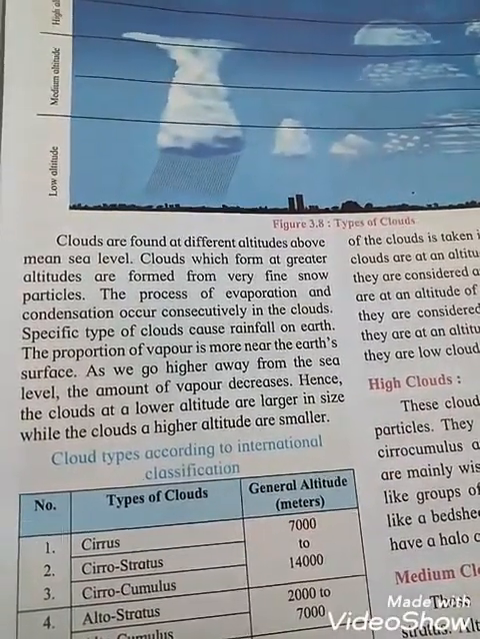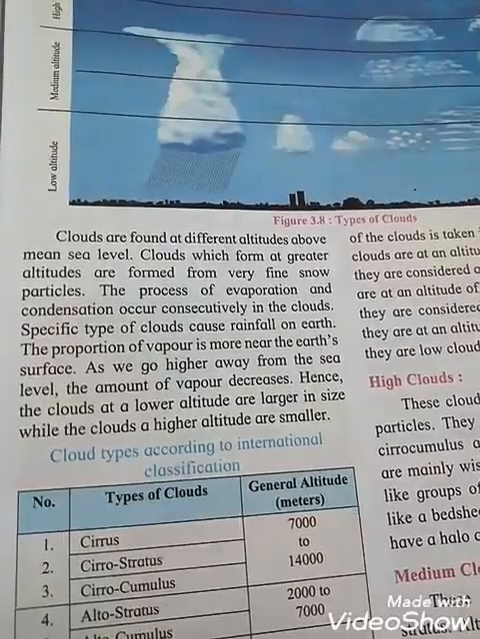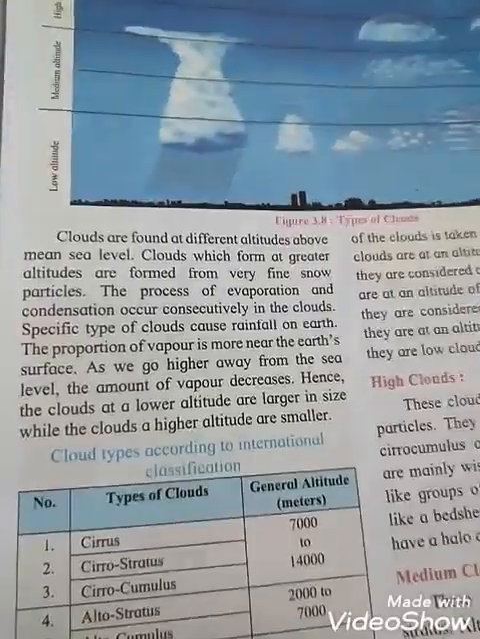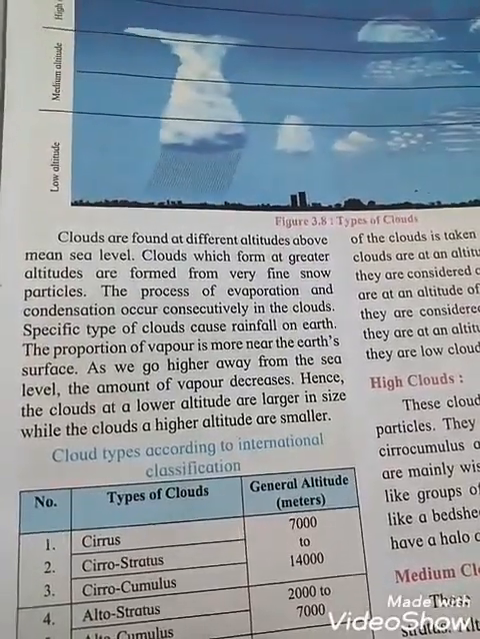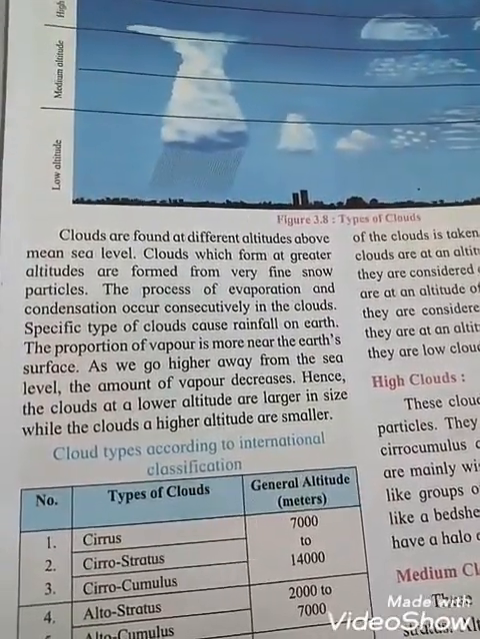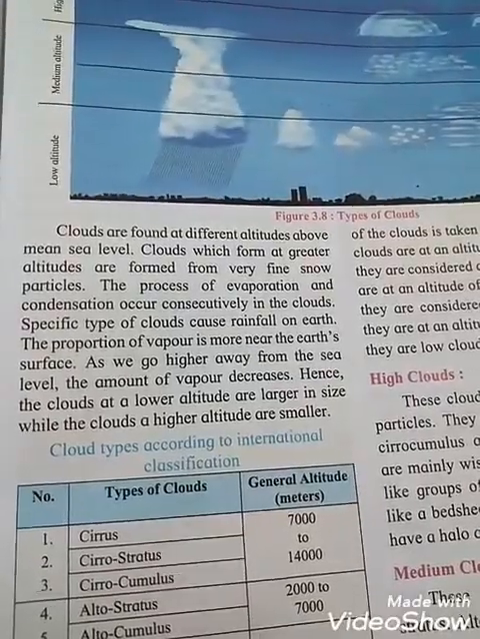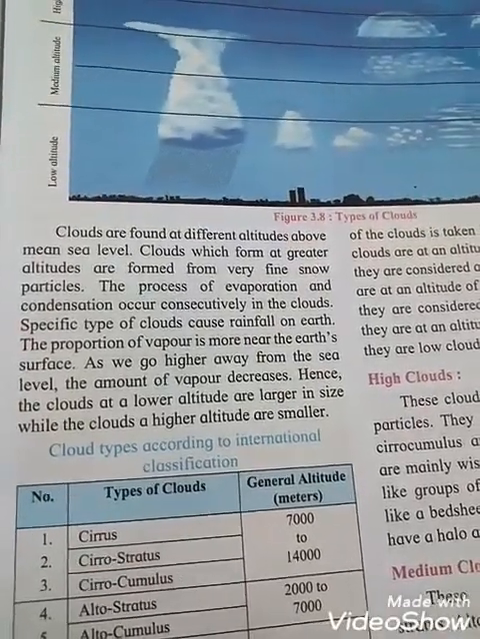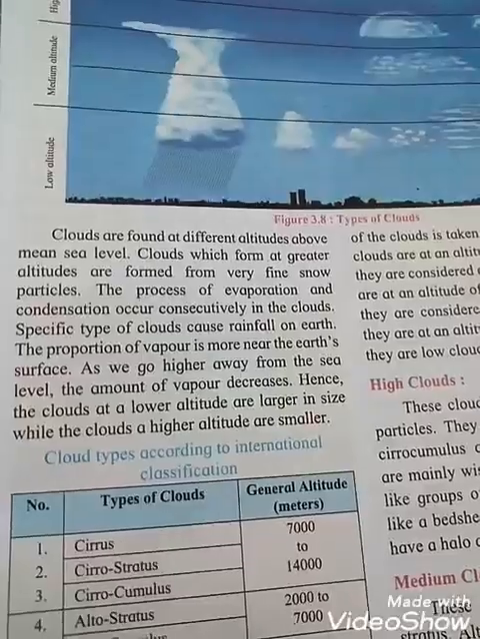Clouds which form at greater altitudes are formed from very fine snow particles. The process of evaporation and condensation occurs consequently in the clouds. Specific types of cloud cause rainfall on the earth.